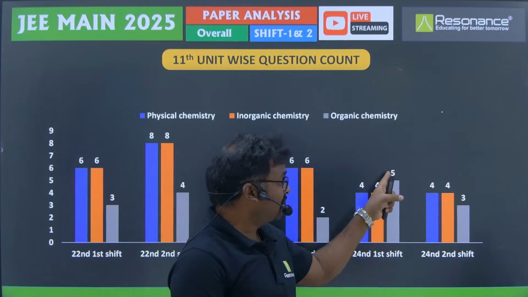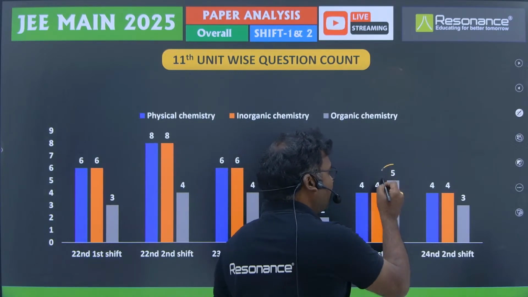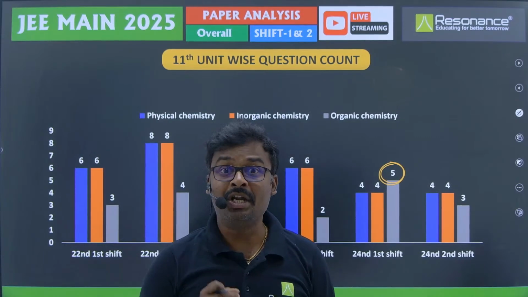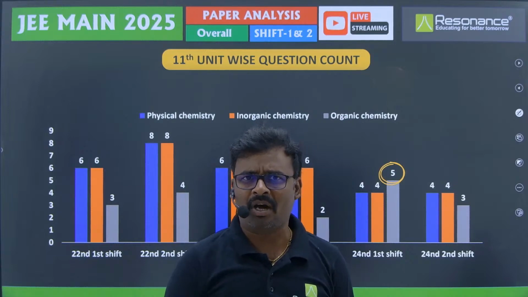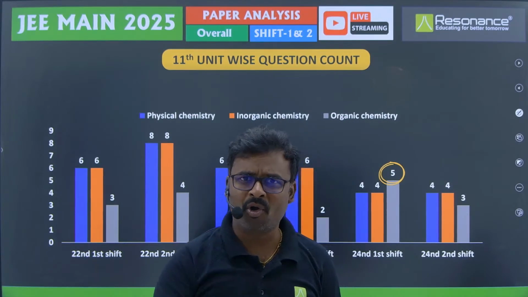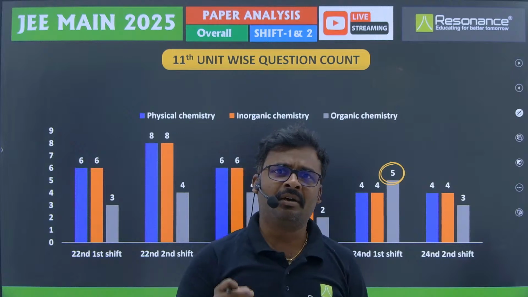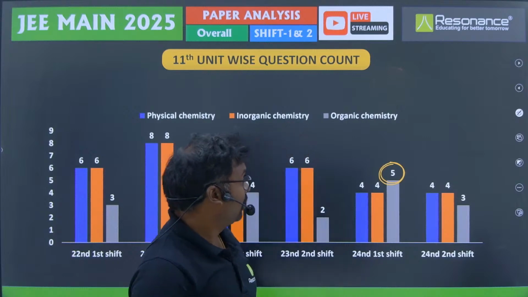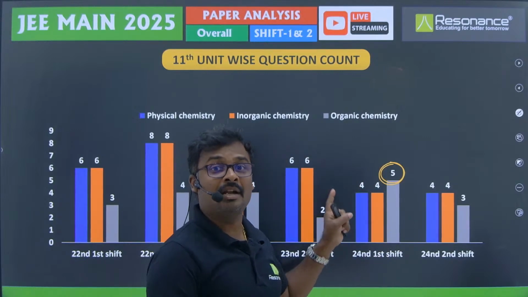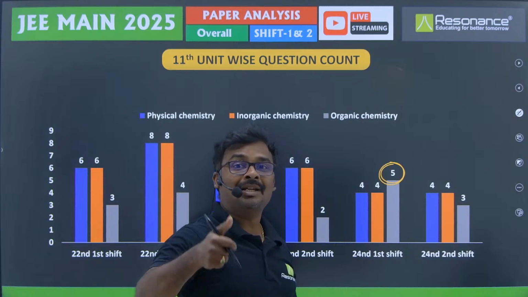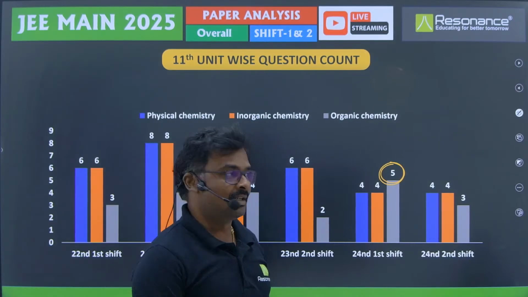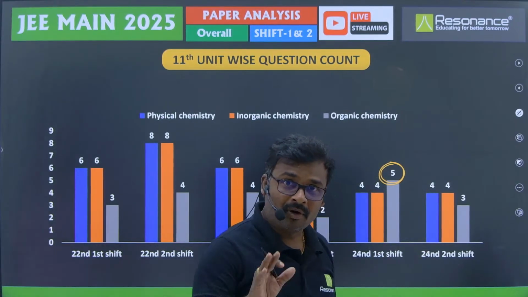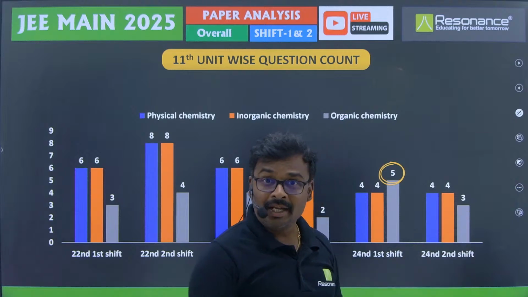This was the shift in which a major focus was on GOC, general organic chemistry. They asked many questions about carbanion stability, carbocation stability, aromaticity, then isomerism, and different concepts from the GOC chapter in this shift. They were also tricky, so the question paper went to the difficult side, right? In the 24th second shift, again physical and inorganic were equal at 4 and 4, and from organic we got only 3 questions.